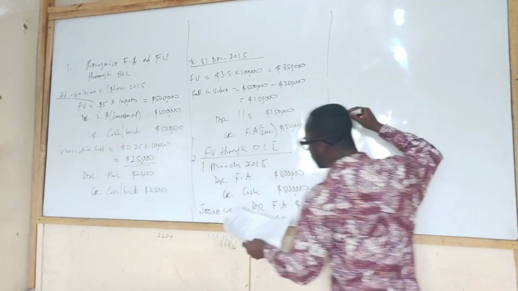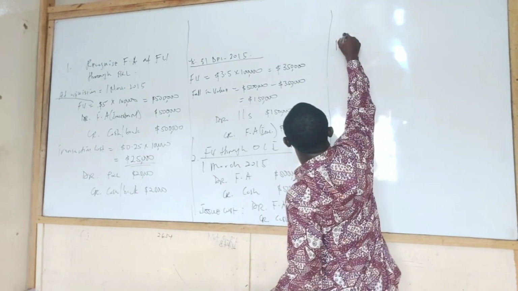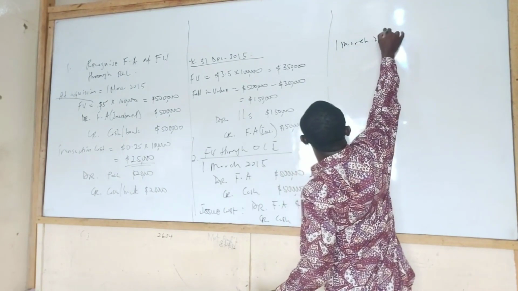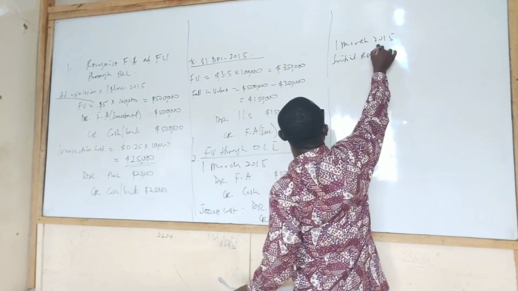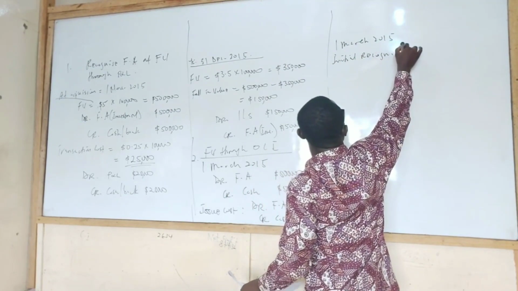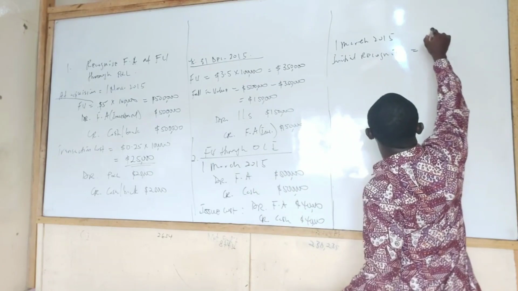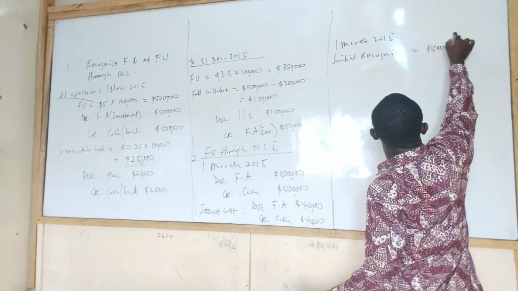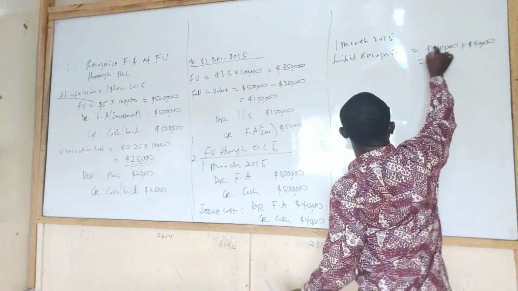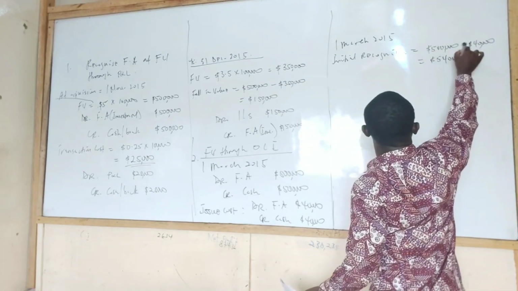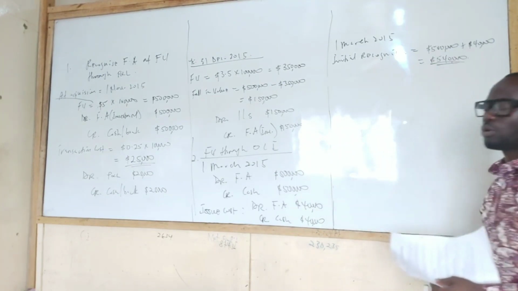So now, as at the 31st March 2015, the initial recognition of the financial asset is going to be what? The 500,000 plus the 40,000. And that will be 540,000. That's what we are talking about.